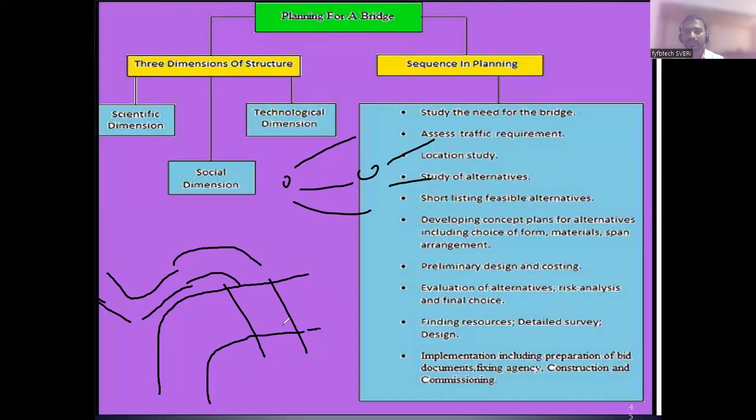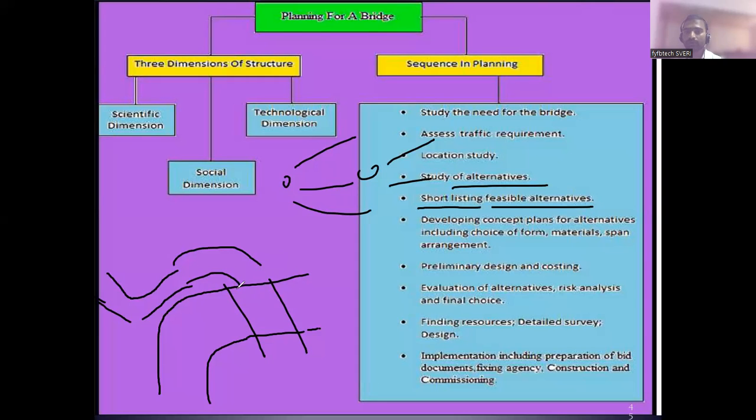So you have now come to engineering. Before coming to the engineering college, you chose some colleges, no? Which one is good, giving good technical knowledge? Which campus is free from ragging? Which campus is providing good placement and all? So there will be some alternatives, no? Similarly, whenever you are constructing bridges and all, there should be some alternatives. Study of the alternatives. Then shortlisting feasible alternatives.